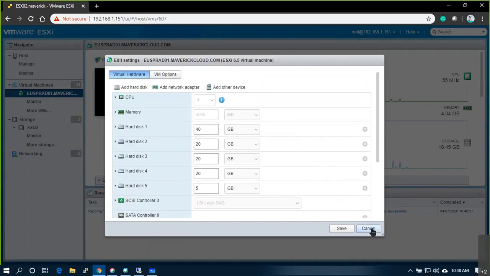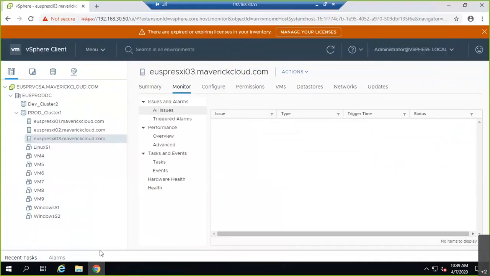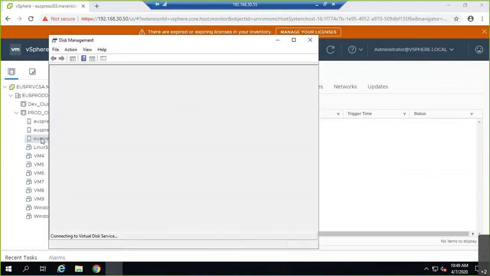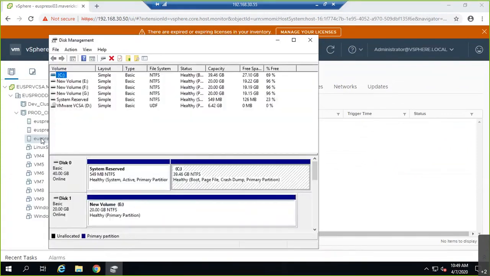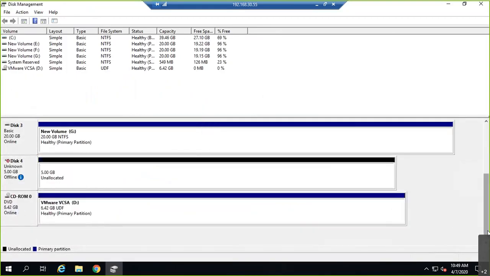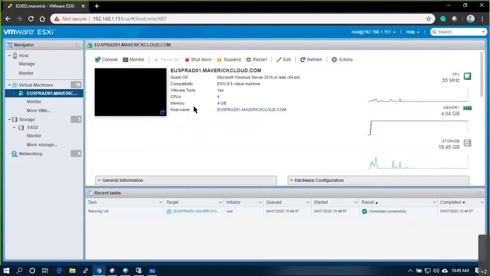Okay, so if I go back to the machine, disk management. You see, disk management. Scroll down. You should see 5 GB unallocated disk. It is there, right? Okay, 5 GB is there.